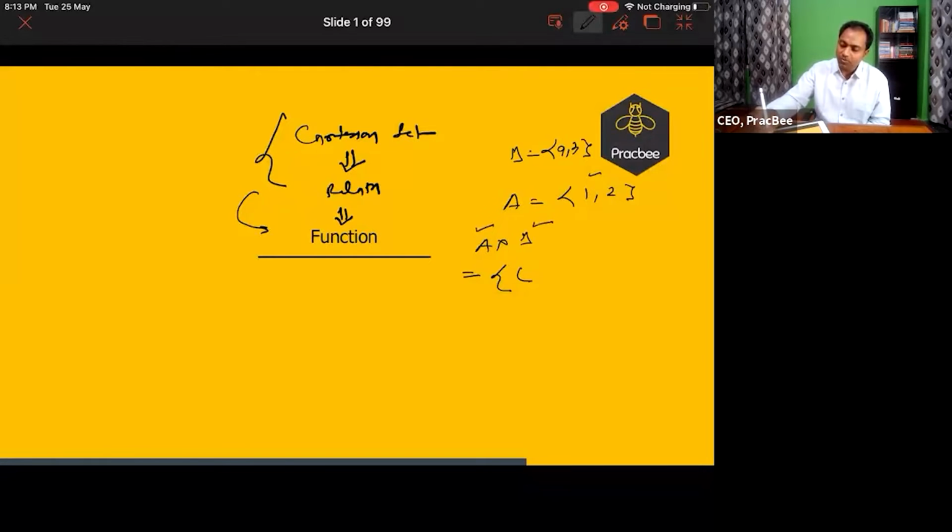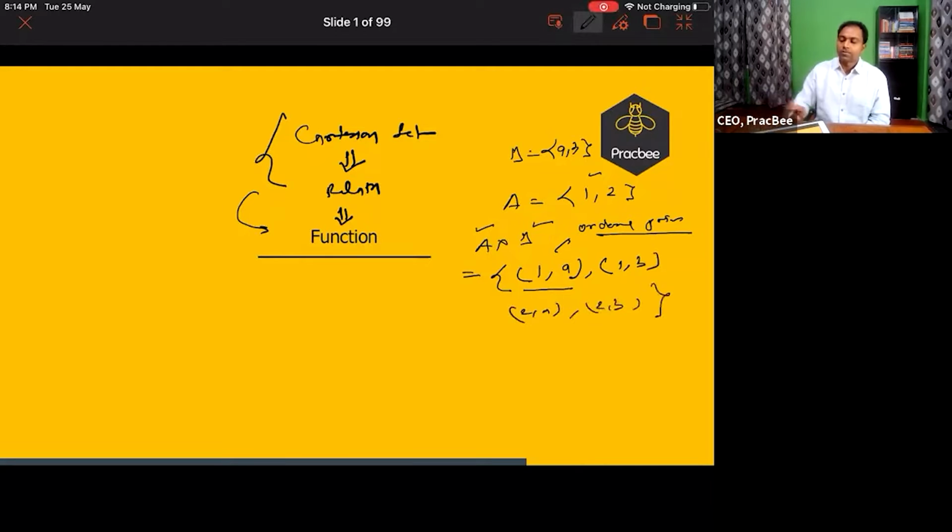A and B. This means you have to make a pair, and the first element should come from set A, and the second element should come from set B. So once you form such a pair in which order was important, this pair became an ordered pair. And if I make all the possible combinations that are possible, a set appears, and this set is called Cartesian set. Okay, this is the logic.